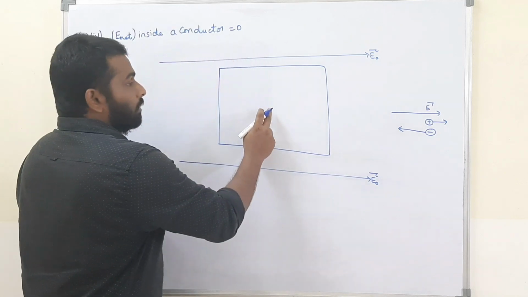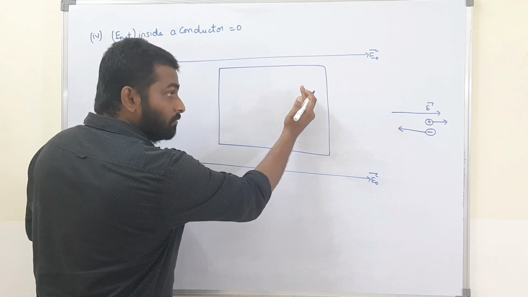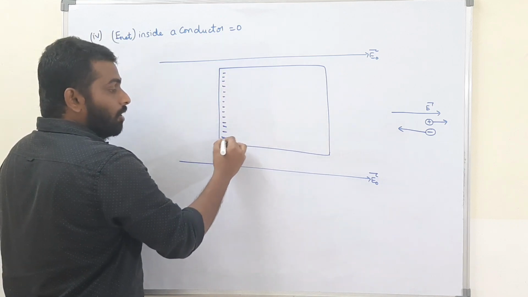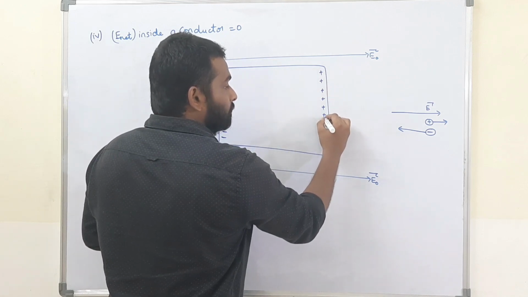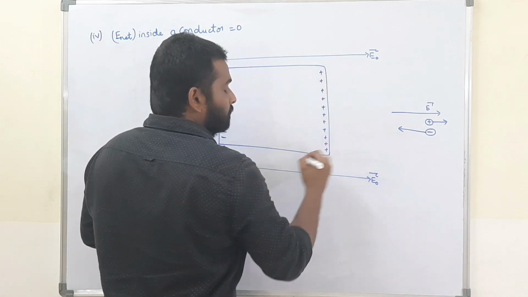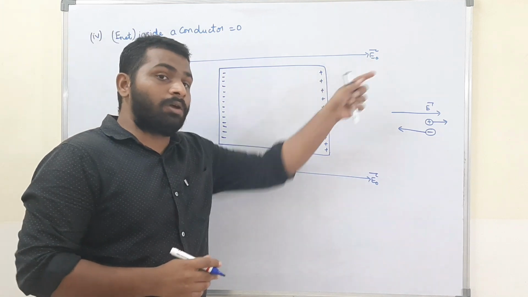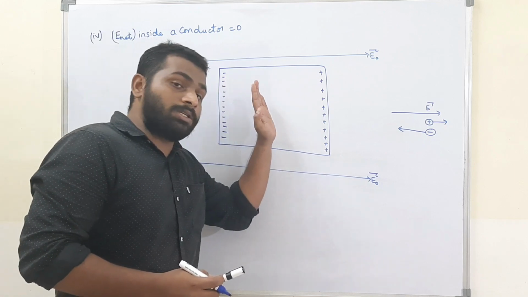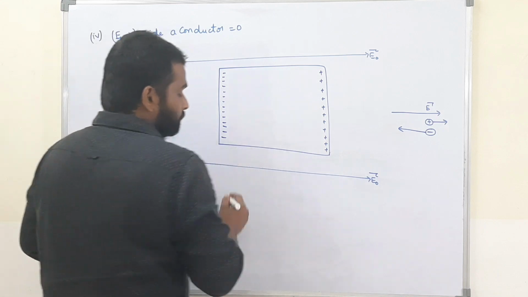That means inside the conductor, what will happen? Internally, all the electrons will move this side and all the positive charges will move that side. Point is clear. Internally, because of this external electric field, all the negative charges will move this side and all the positive charges will move that side. Now till when will they move?